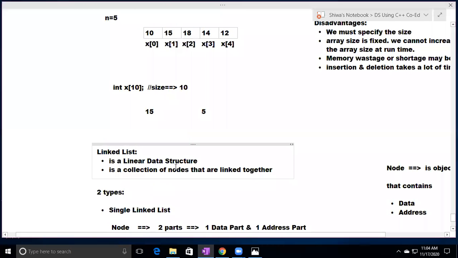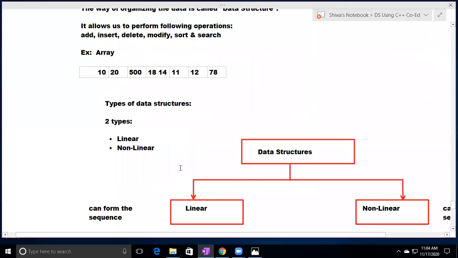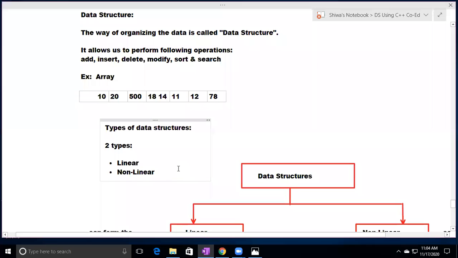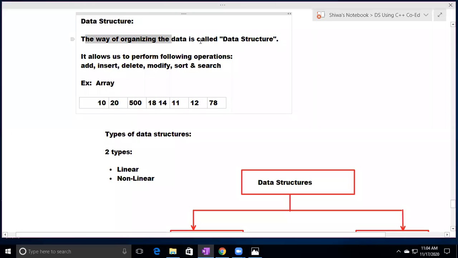See here. So in the previous session, we clearly discussed what is data structure, what are the types of data structures. In that, we discussed linked list. So what is data structure? Data structure means the way of organizing the data. The way of organizing the data is called data structure. So the style of maintaining the data is called data structure.